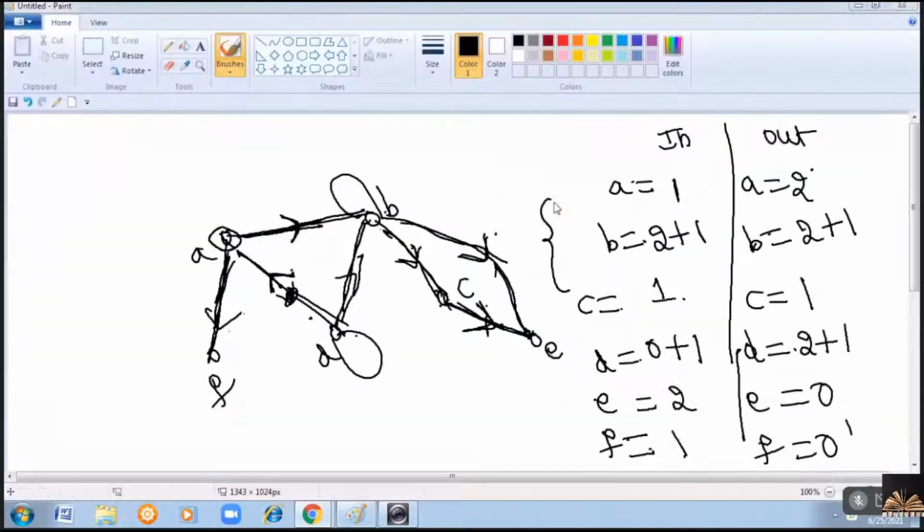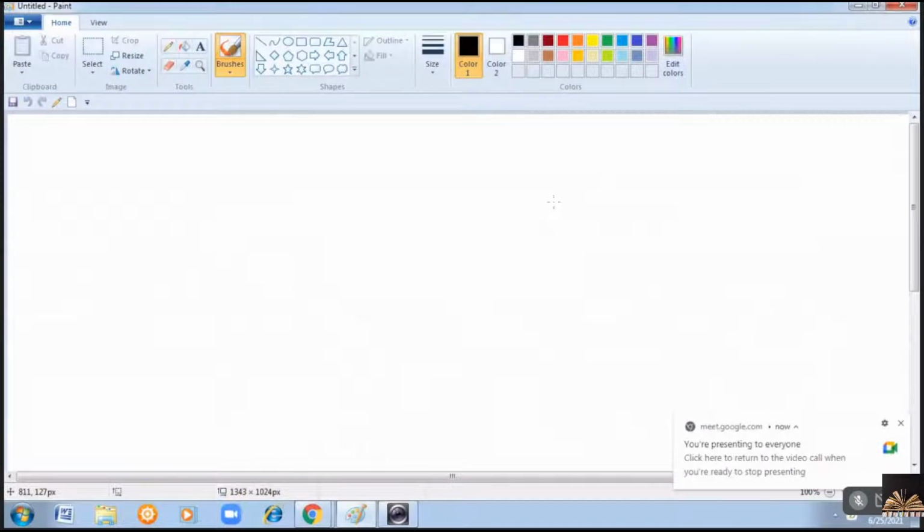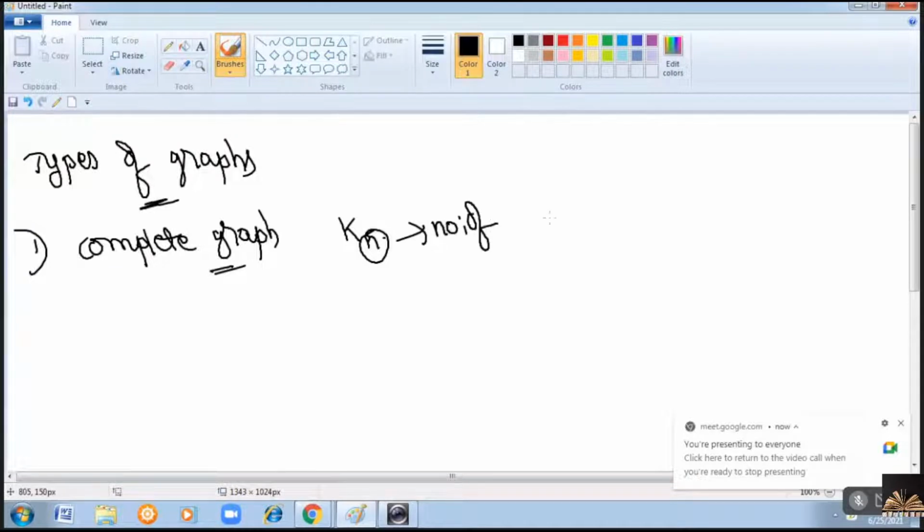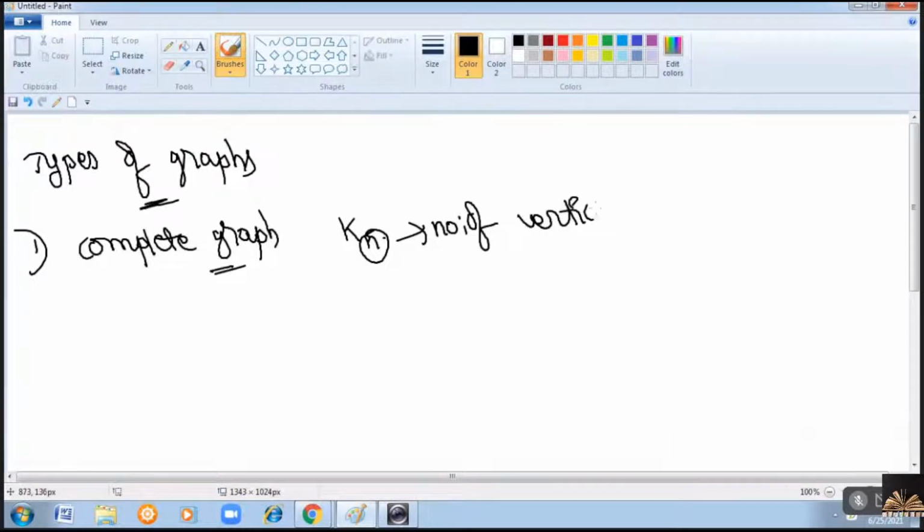Next, we will see the different types of graphs we have. And the first and foremost important one is the complete graph. Generally, it is represented with Kn, where this n represents the number of vertices. Right?